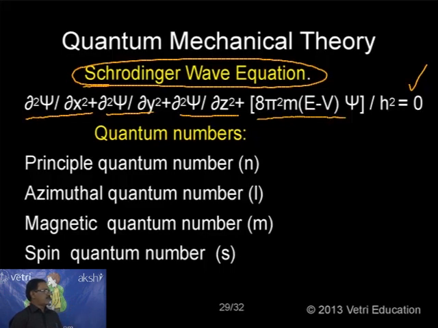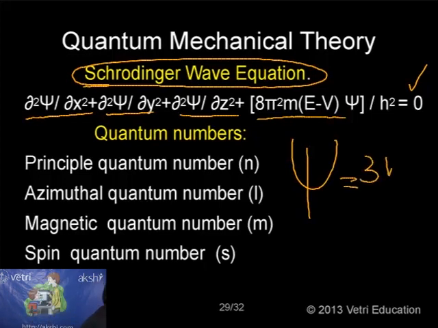What is the wave function? X, Y, Z are the three coordinate axes. M is mass, E is total energy, V is potential energy, and h is Planck's constant. All the values are known. So by introducing these values, whenever an electron is present in any nucleus and you calculate the psi value, psi has three values, or I can say three numbers.